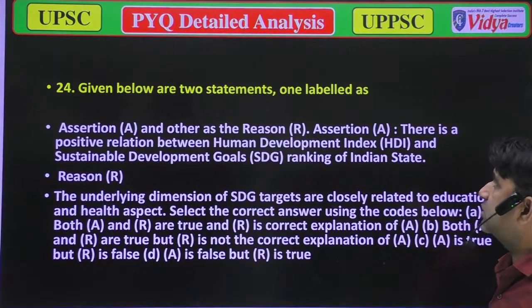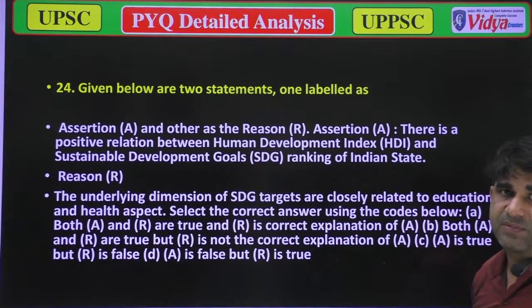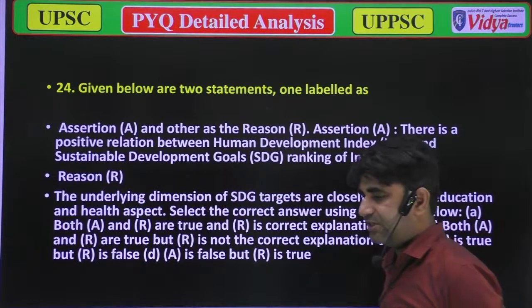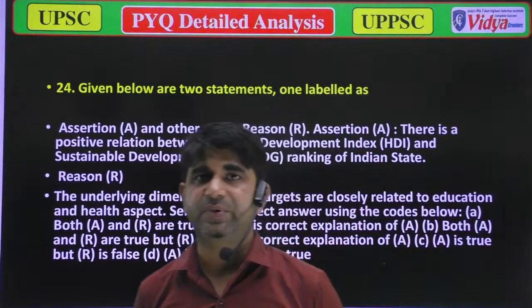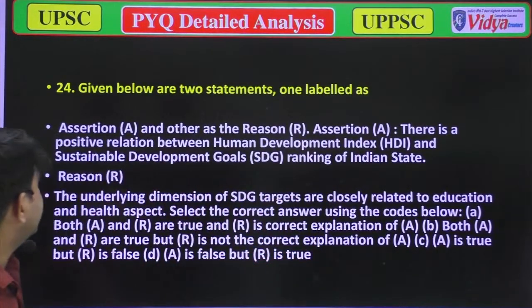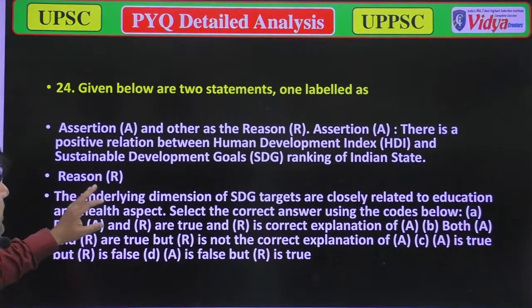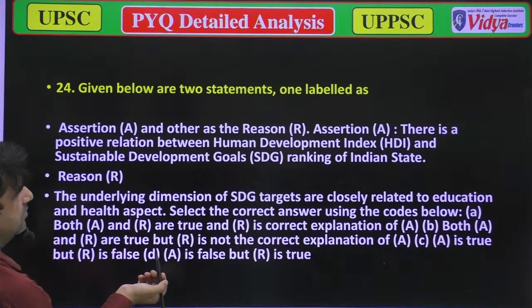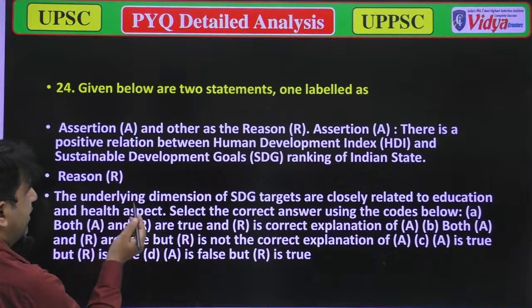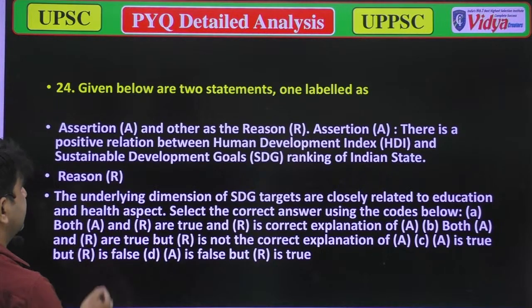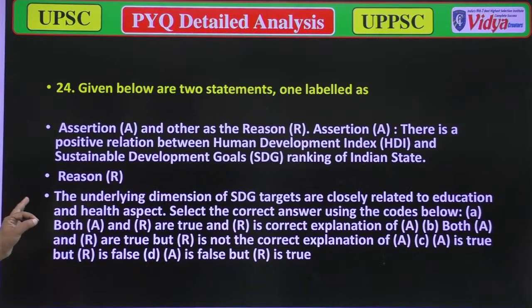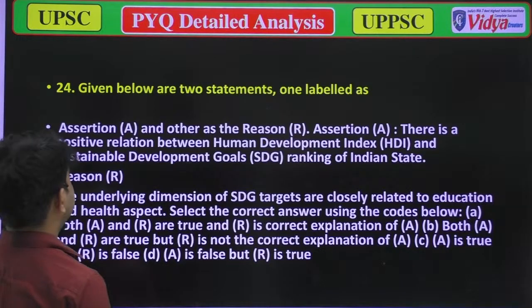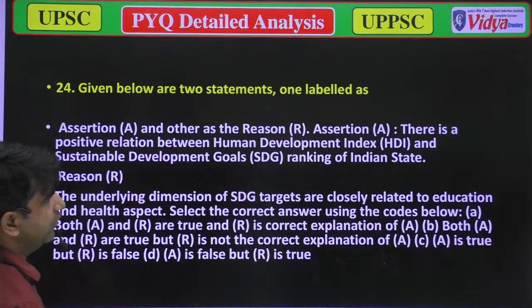Given below are two statements, one labeled assertion and the other the reason behind it. The assertion: there is a positive relation between the human development index and the sustainable development goal ranking of Indian states.